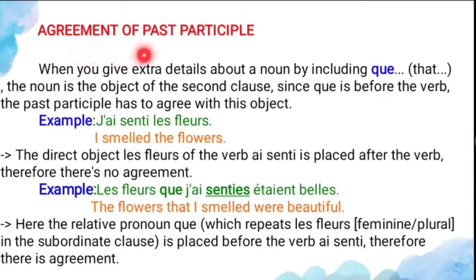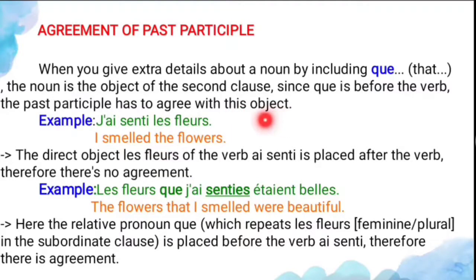And agreement of the past participle. So when you are using the relative pronoun, some set of rules are there. Let's see the rules. When you give extra details about a noun by including que, it means that or which. The noun is the object of the second clause. Since que is before the verb, the past participle has to agree with the noun. So if you are using que in the sentence, after that the past participle of the verb agrees in